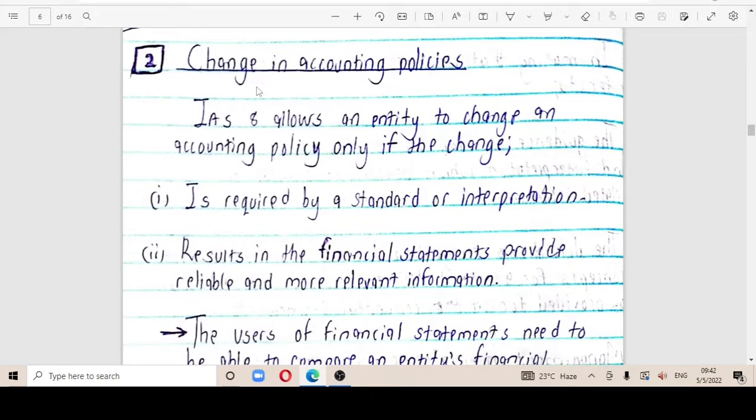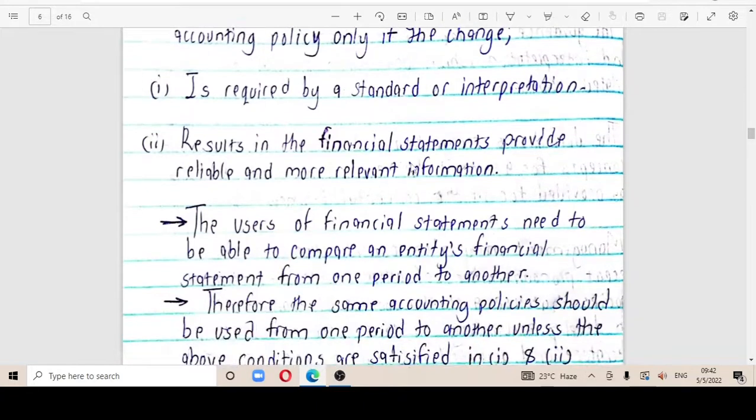Change in accounting policies. IAS 8 allows an entity to change an accounting policy only if the change is required by a standard or interpretation, or the change results in financial statements that provide reliable and more relevant information. This is key. Users of financial statements need to be able to compare an entity's financial statements from one period to another.